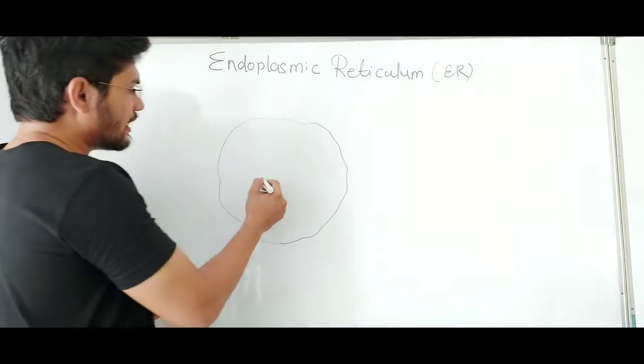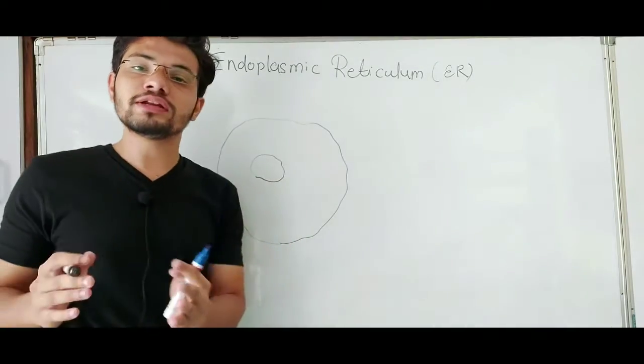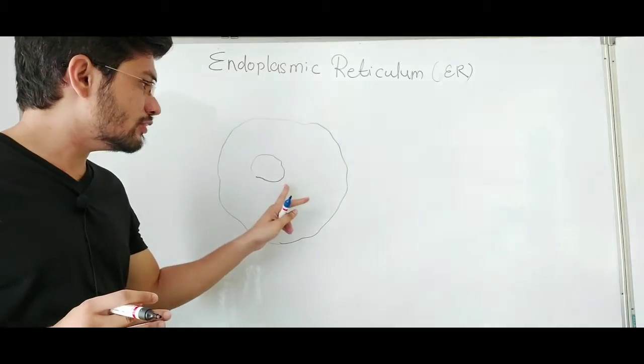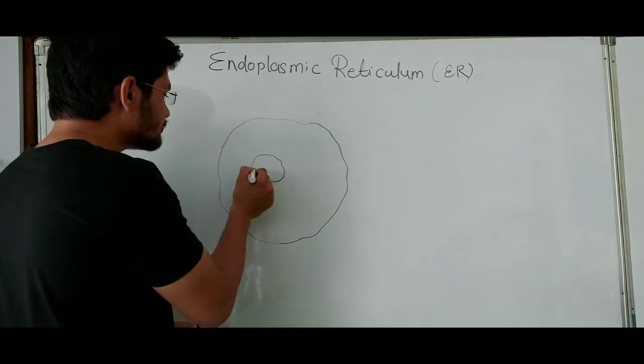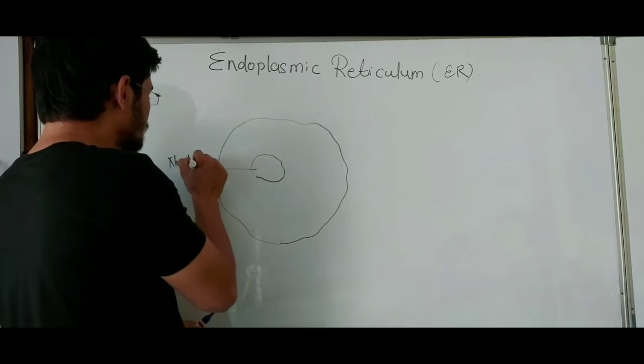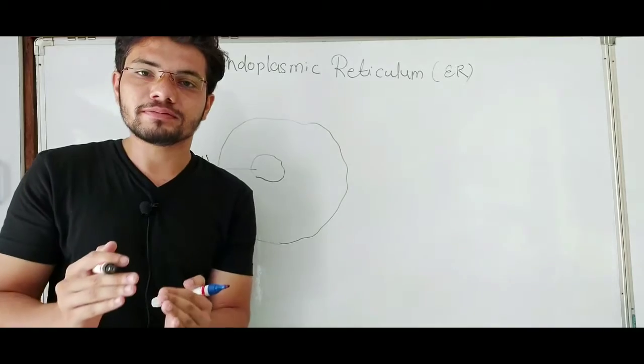And where is it present? Suppose this is a eukaryotic cell, so it will contain a true nucleus and nuclear membrane. Suppose this is the nucleus and this is our nuclear membrane.